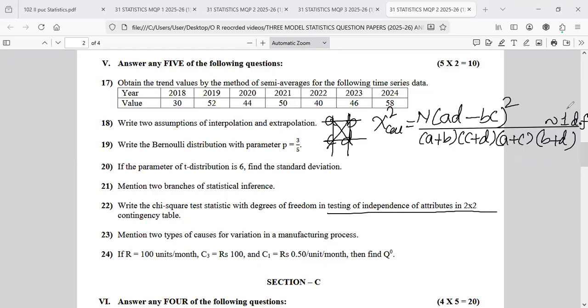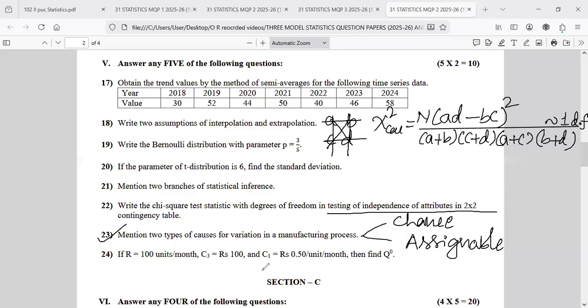Even the 1 degree of freedom, they can ask as a 1 mark question: what is the degrees of freedom in testing of independence of attribute in a 2 into 2 contingency table? Definitely they can ask, so this is the formula you should write. Now, 23rd question: mention 2 types of causes of variation in a manufacturing process. We told you, chance causes and assignable causes of variation.